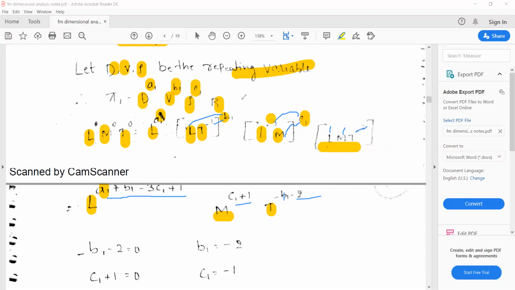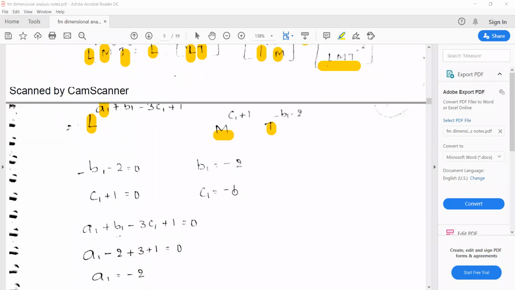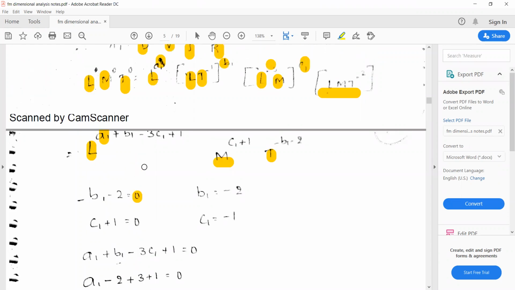All right. So now you equate both the sides, because on the left L to the power of 0 is there, M to the power of 0 is there, T to the power of 0 is there. So equate the powers now. For T, the power is minus b1 minus 2, and on the left side there is 0.